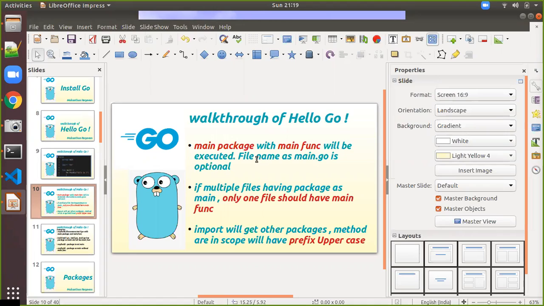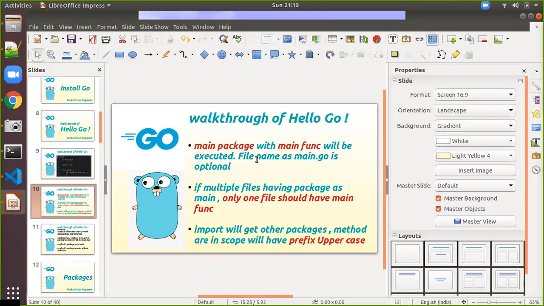The file name main.go is optional. You can still change it to any other name, but it should have the main package and main function. If you have multiple files having the main package and the main function, then only one file should have the main function. If not, it will give the error. Then import will bring in other packages, for example library functions. It can be your own library functions, or predefined library packages. So that will be taken care of.